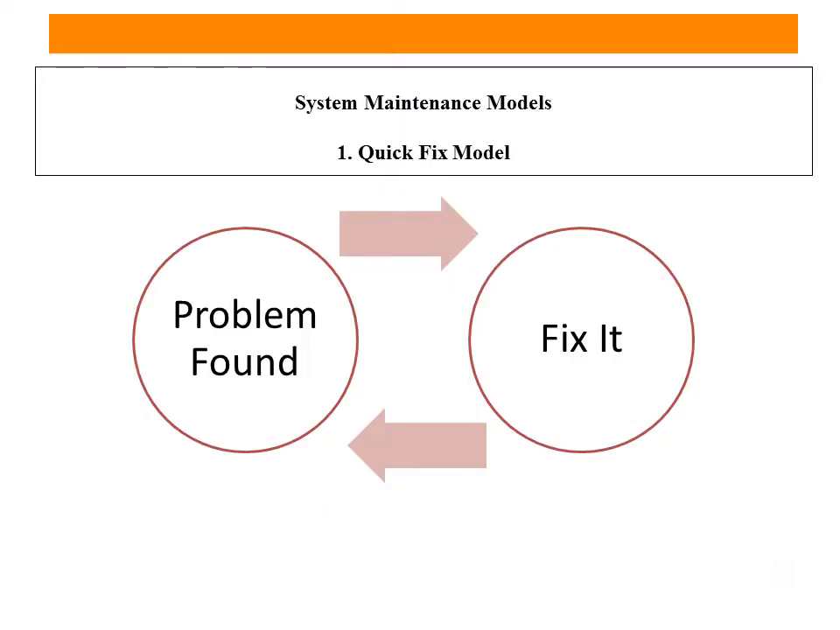There are many activities involved in the system maintenance model, such as the percentage of efforts, the percentage of estimation, detection, and so on. But to calculate the problems and to find out the solution, the better term is search. To find the problem solution, we have different types of models. Number one is the quick fix model.